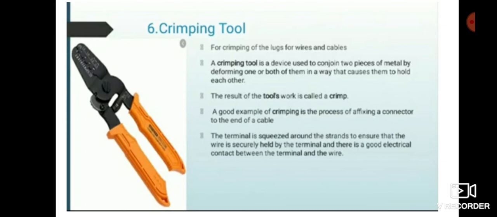The terminal is squeezed around the strands to ensure that the wire is securely held by the terminal and there is good electrical contact between the terminal and wire. It also has a wire cutter located near the handle to cut the wire or cable. It is quick, cheap, durable, reliable and does not require any extra metal.